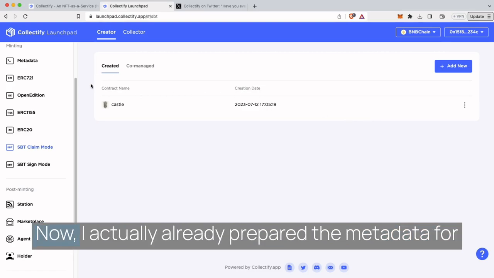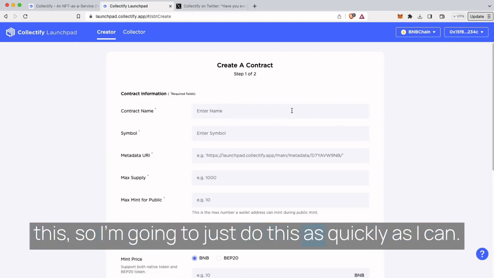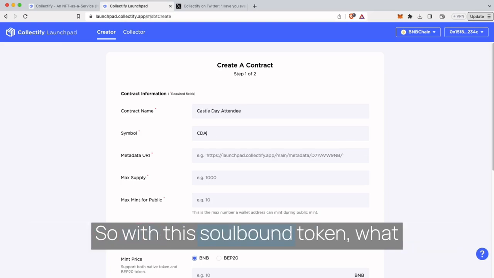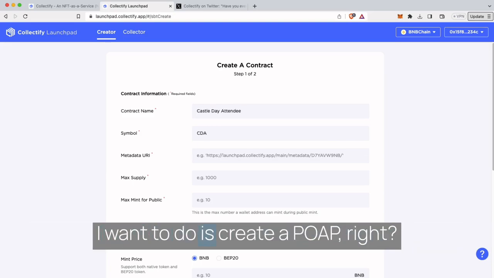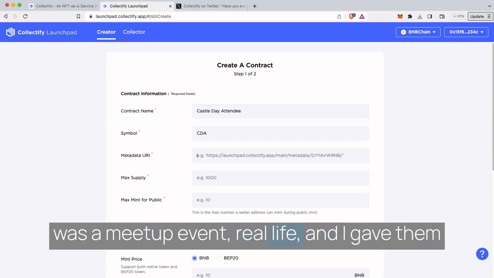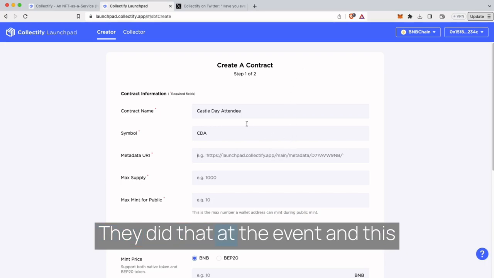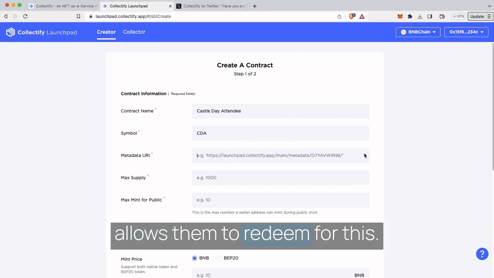Okay, I've actually already prepared the metadata for this, so I'm going to just do this as quickly as I can. With this soulbound token, what I want to do is create a POAP, right? So people came to this event, and let's say it was a real-life meetup event, and I gave them a QR code to get on a whitelist for this NFT. They did that at the event, and this allows them to redeem for this.